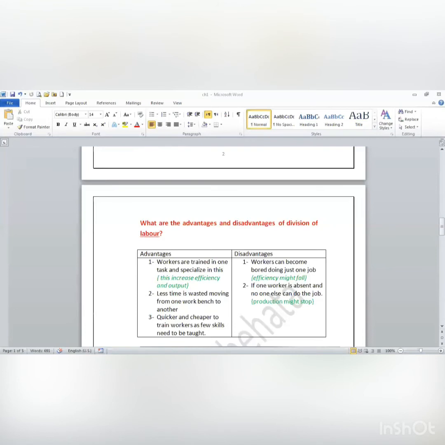Another disadvantage of using division of labor is that, suppose I have only one worker in each department. If this worker is absent, what will happen? If the one who's cutting wood is absent, what will happen? All the production process might stop. No production today. Why? Because I don't have wood. Why? Because the worker is absent. So you have to try to provide more than one in each department. So if one worker is absent and no one else can do the job, production might stop.